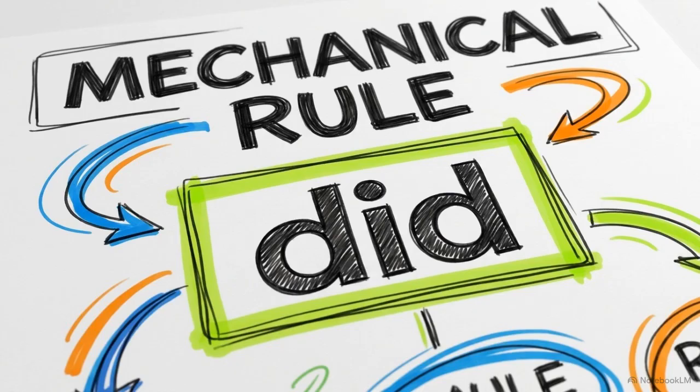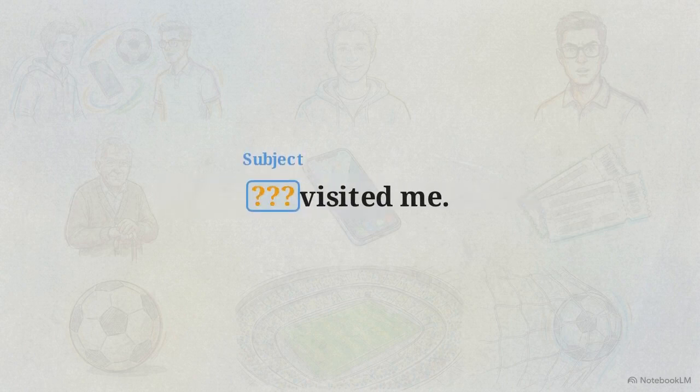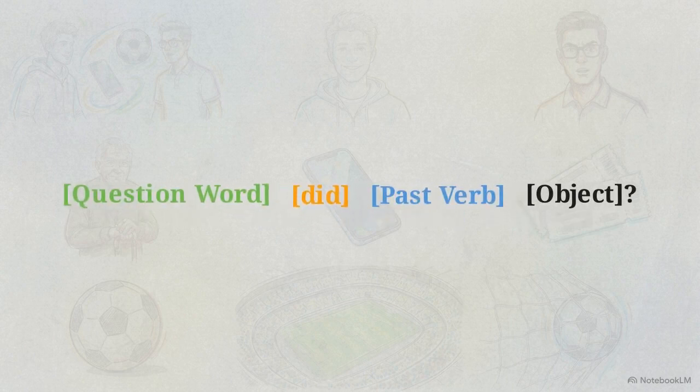The mechanical rule here is strict. If you are trying to identify the receiver of the action, you must include the helper verb did. But what happens when we don't know who performed the action? Imagine the sentence, "My grandfather visited me," but the person who visited is a total mystery. In this scenario, the question word itself becomes the subject, and when that happens, the formula changes. Notice what is missing from this new lineup. There is no helper verb at all.